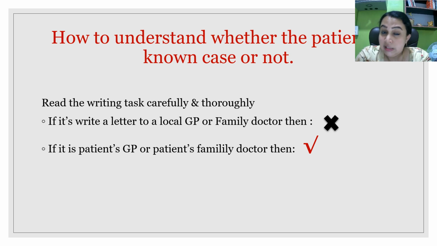It should be clearly mentioned in the task, like "patient's GP" or "patient's family doctor", with the apostrophe showing possession. If it clearly mentions that you are writing to this particular patient's GP or family doctor, then only is it a known case.